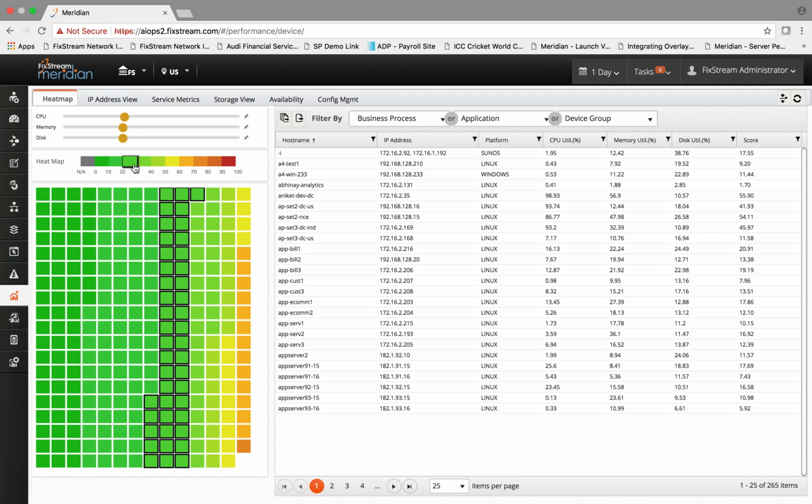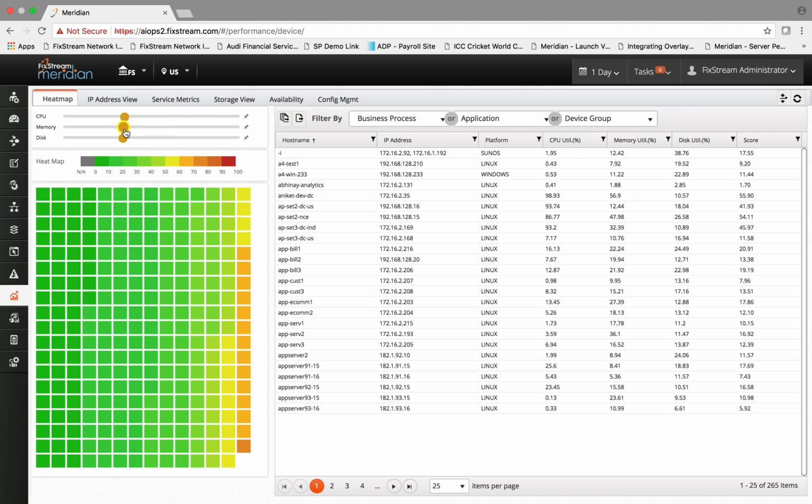For example, if I have a workload that I need to deploy that is memory intense, you can simply change the input criteria for the heat map to make memory 100%, and immediately the heat map is recomputed based on memory, and you can look at the VMs which are very low utilized on memory, and they have a lower score, are perfect target candidates for that workload placement.